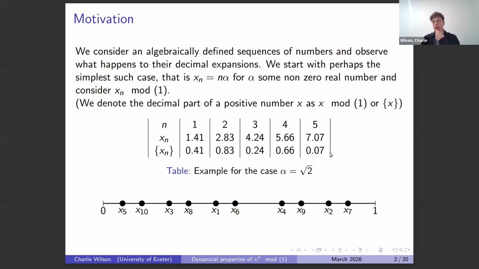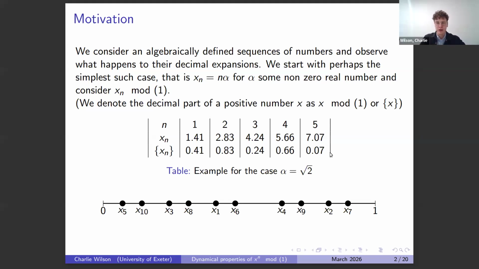When I plot these out, this seems to be quite regular and quite well spread out. In fact, there's lots of maths done on this sequence in its own right, such as Steinhaus's lemma and the three-gap theorem, which say there's a huge amount of structure going on here. But for the purpose of our talk, I just want to talk about uniform distribution and a few other properties like this. We want to quantify what it means for this sequence to be well spread out.